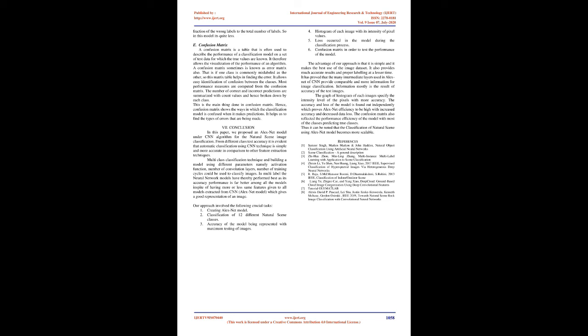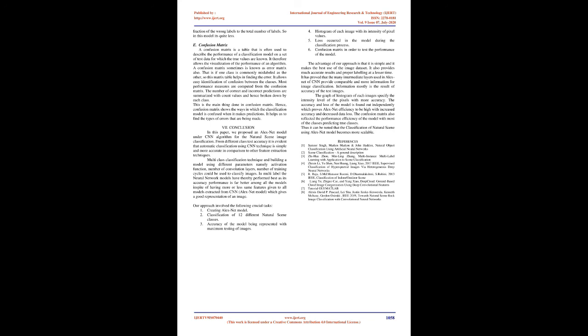E. Confusion matrix. A confusion matrix is a table that is often used to describe the performance of a classification model on a set of test data for which the true values are known. It therefore allows the visualization of the performance of an algorithm. A confusion matrix is sometimes also known as an error matrix. That is, if one class is commonly mislabeled as the other, this matrix table helps in finding the error. It allows easy identification of confusion between the classes.